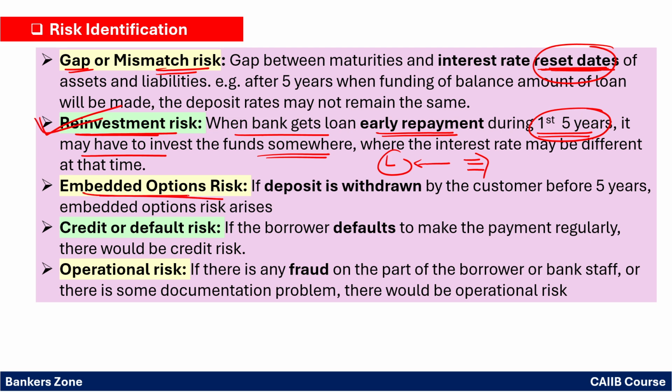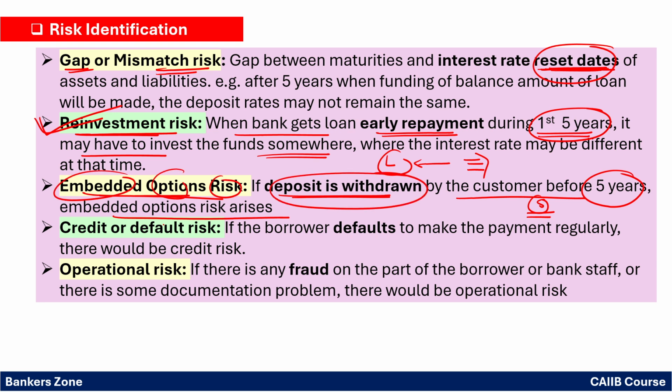Embedded option, very simple. If the customer withdraws the deposit before the end of 5 years, that means the maturity for the deposit is 5 years, but before that the customer wants to withdraw the deposit, at that time the bank will face the embedded option risk. That means the withdrawal of deposit simply is the embedded option risk.